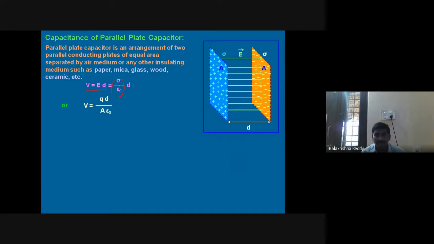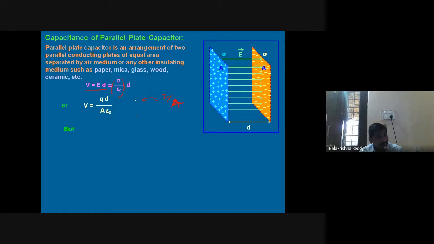Therefore, I simply continue. Sigma equals charge per unit area, so I have substituted that. Now I got the potential between the two plates, which are of area A, with the free space constant epsilon naught.